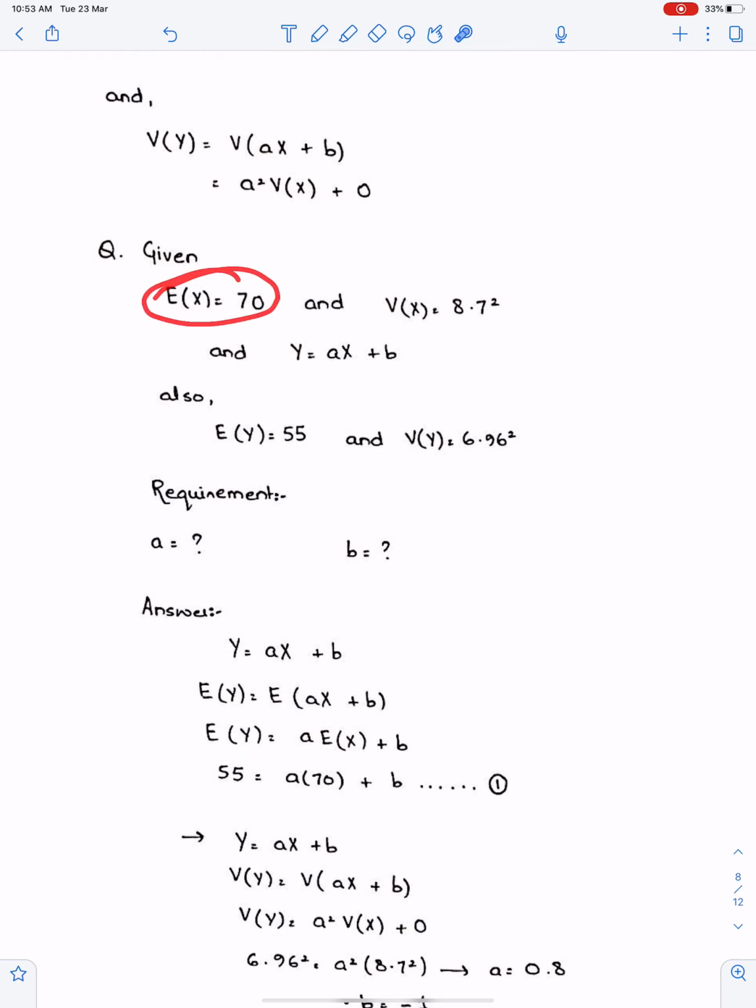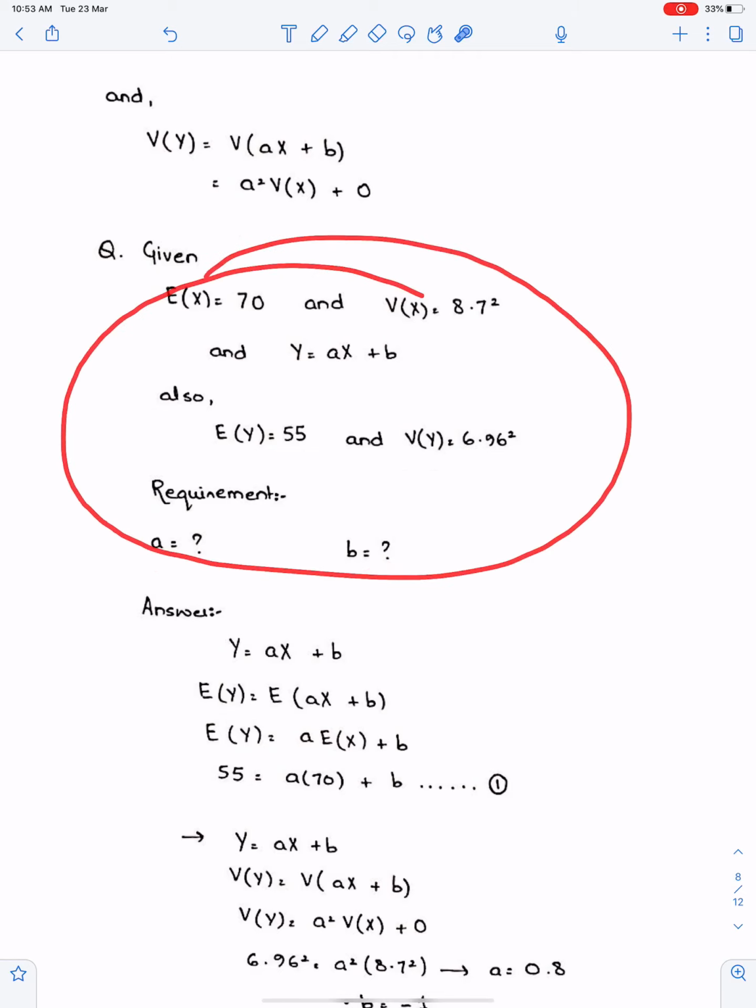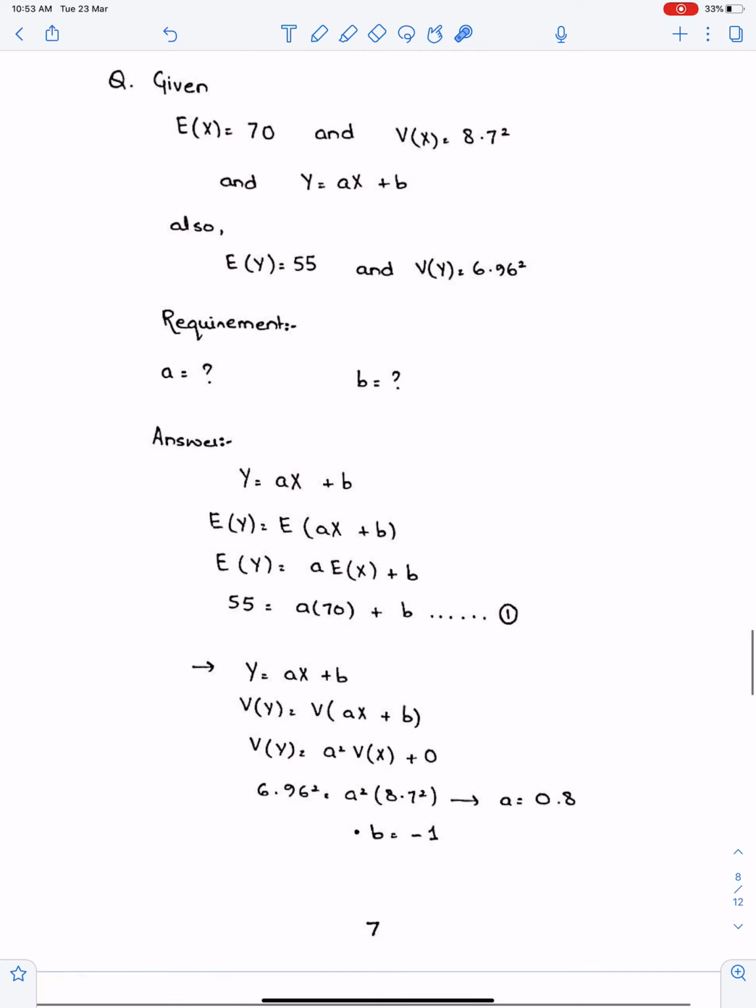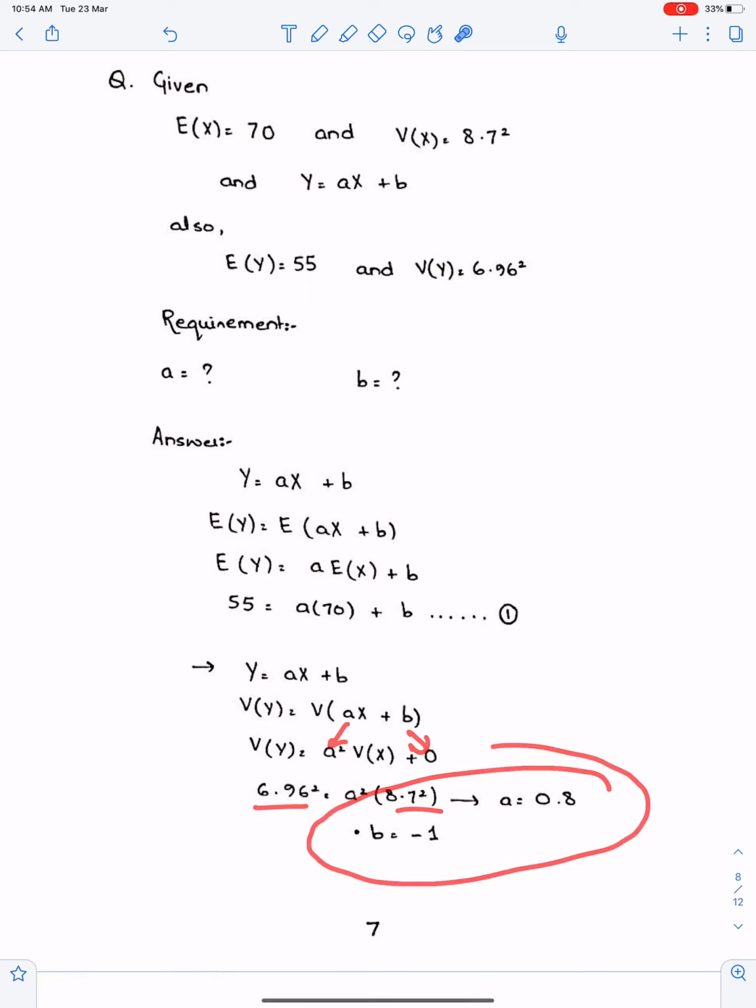Example: E(X) is 70 and V(X) is this, and we have this equation. And also E(Y) is this and V(Y) is this. We need a and b. So we have this information. Now, number one, work for expectation. Take E on both sides. When you take E on both sides of this equation and expand, you'll get a E(X) plus b E(Y), with E(Y) 55 and E(X) 70. This is equation 1. When you work for variance, take V on both sides, and make sure you expand this bracket like this: a squared V(X) plus b squared V(Y). Now substitute the values here and get the answers, a and b.